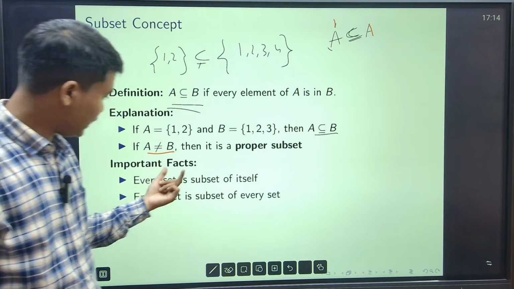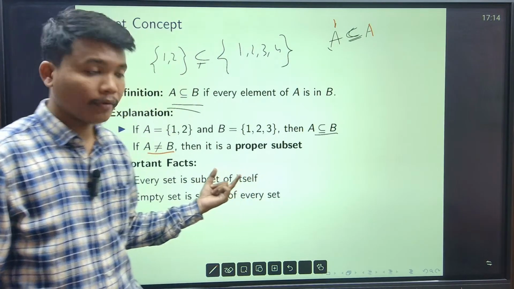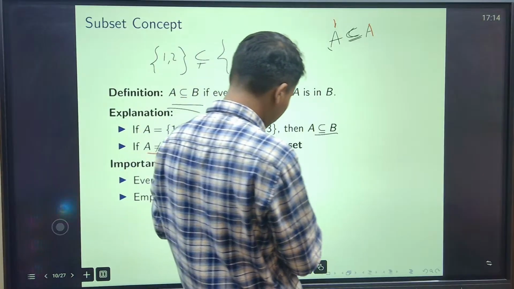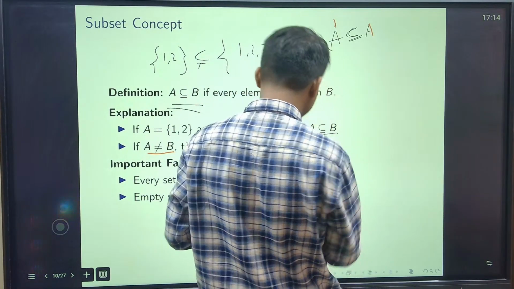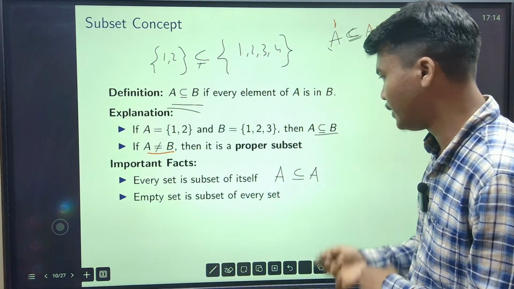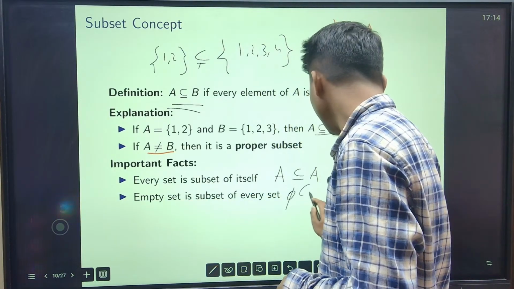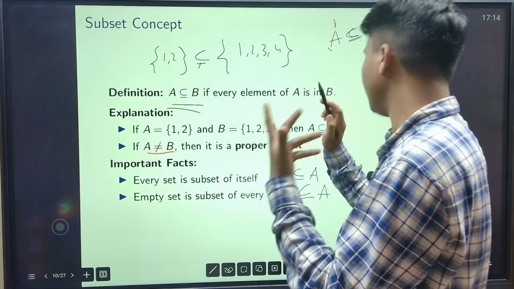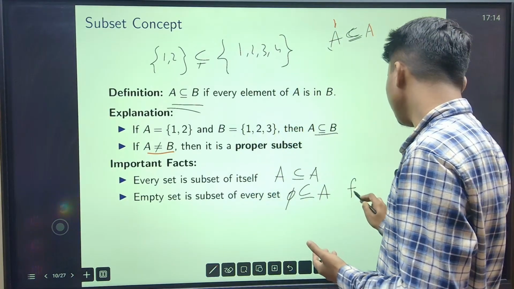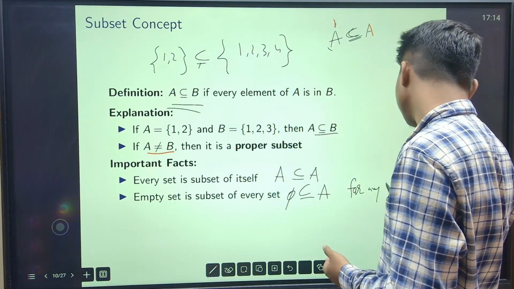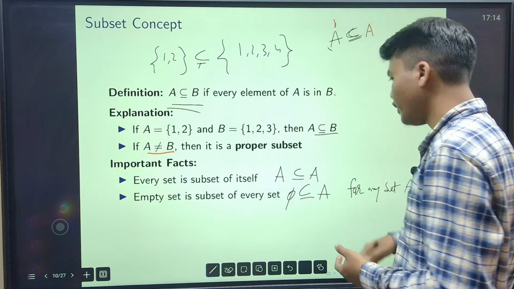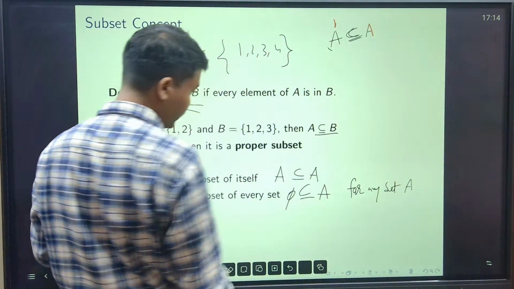Okay, what is the important part? Every set is a subset of itself. Yeah, that is what I told. Every set is a subset of itself, that means each set is its own subset. Empty set is a subset of every set. Empty set is a subset of any set. For any set A, the empty set is a subset, right?